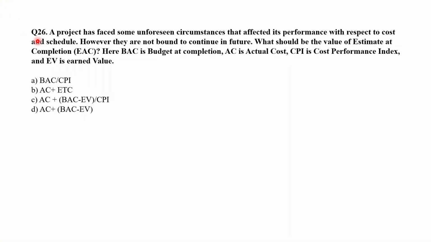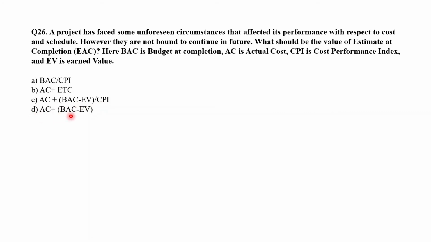Question number 26. A project has faced some unforeseen circumstances that affected its performance with respect to cost and schedule. However, they are not bound to continue in future. What should be the value of estimate at completion EAC? Here, BAC is budget at completion, AC is actual cost, CPI is cost performance index, and EV is the earned value. Alternates are A, BAC upon CPI, B, AC plus ETC, C, AC plus BAC minus EV upon CPI, or D, AC plus BAC minus EV?